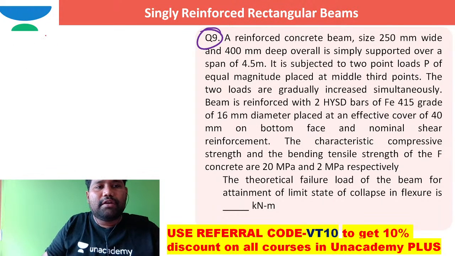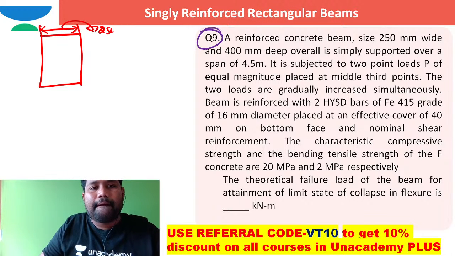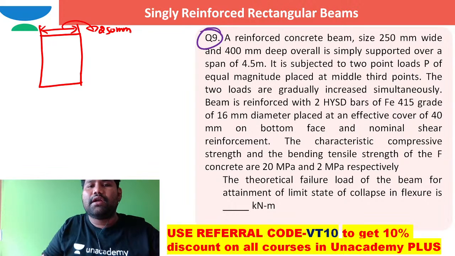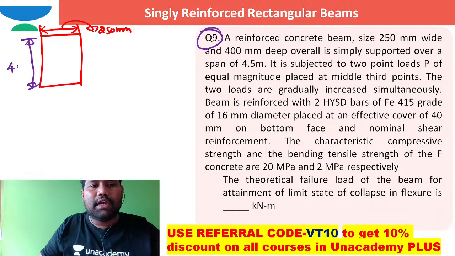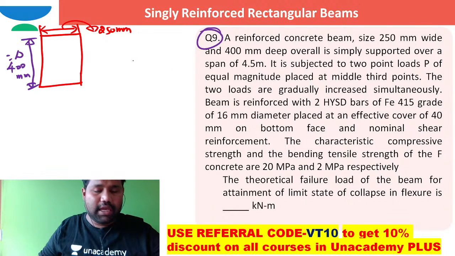The reinforced concrete beam is of size 250 millimeter width and 400 millimeter overall depth. They are saying 400 millimeter is the overall depth, not the effective depth. It is subjected to two point loads. The same question.